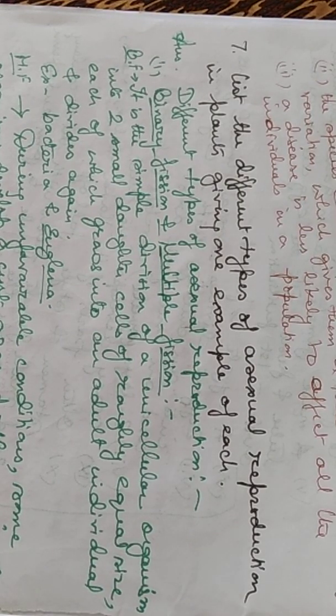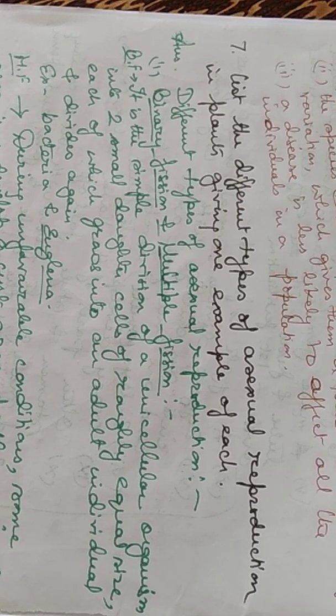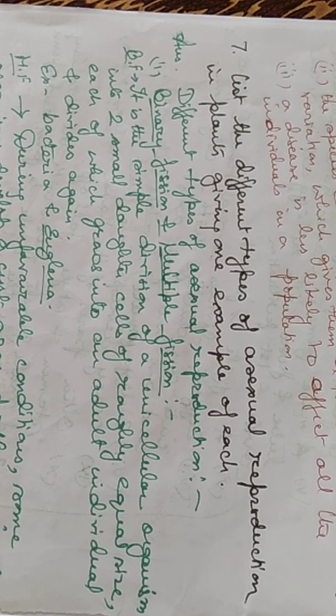It is a simple method of unicellular organisms in which an organism divides into 2 small daughter cells of roughly equal size, each of which grows into an adult individual and divides again. Examples are bacteria and Euglena.